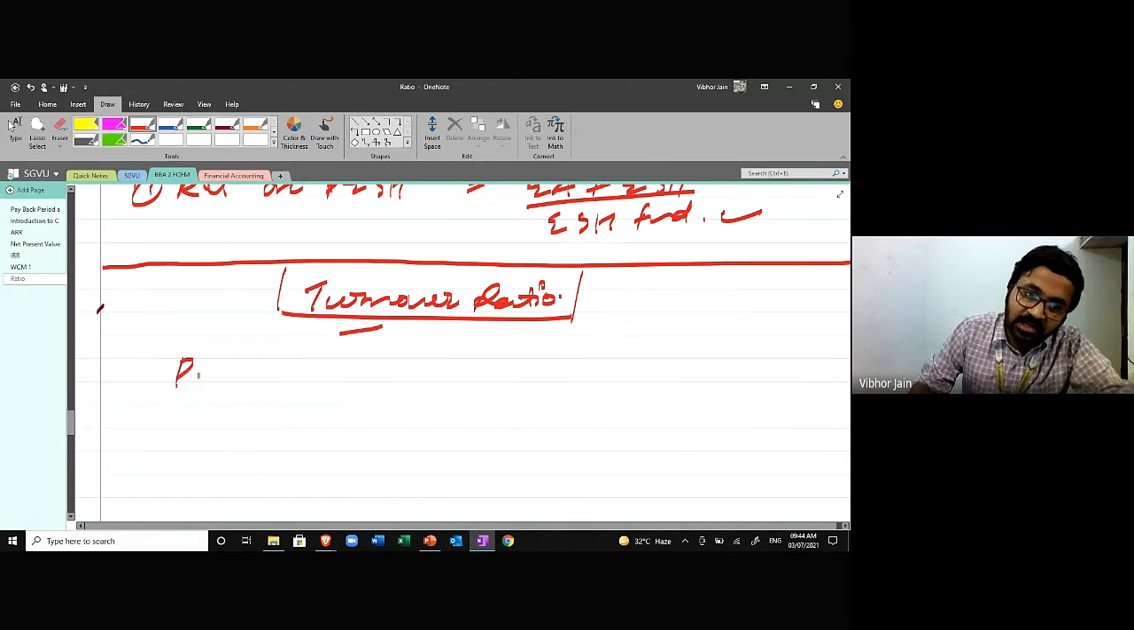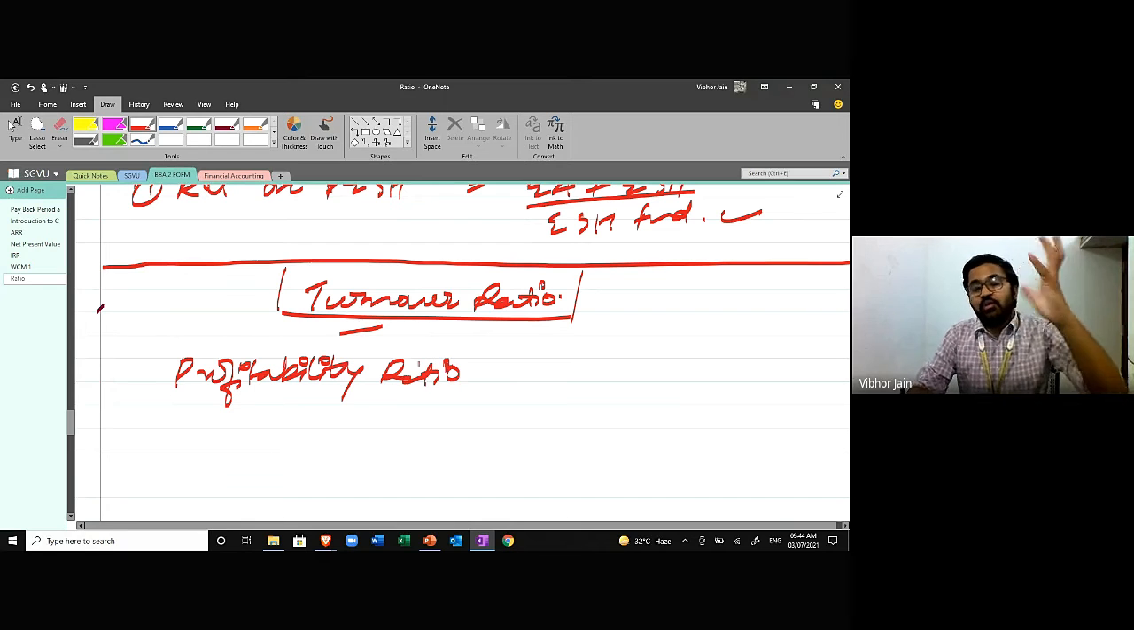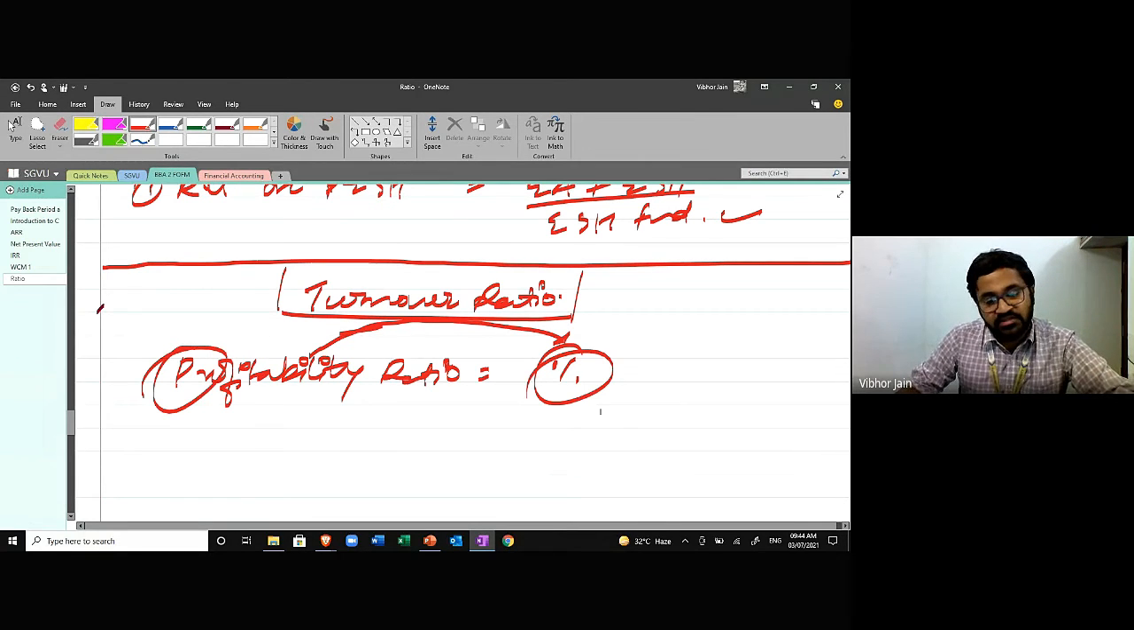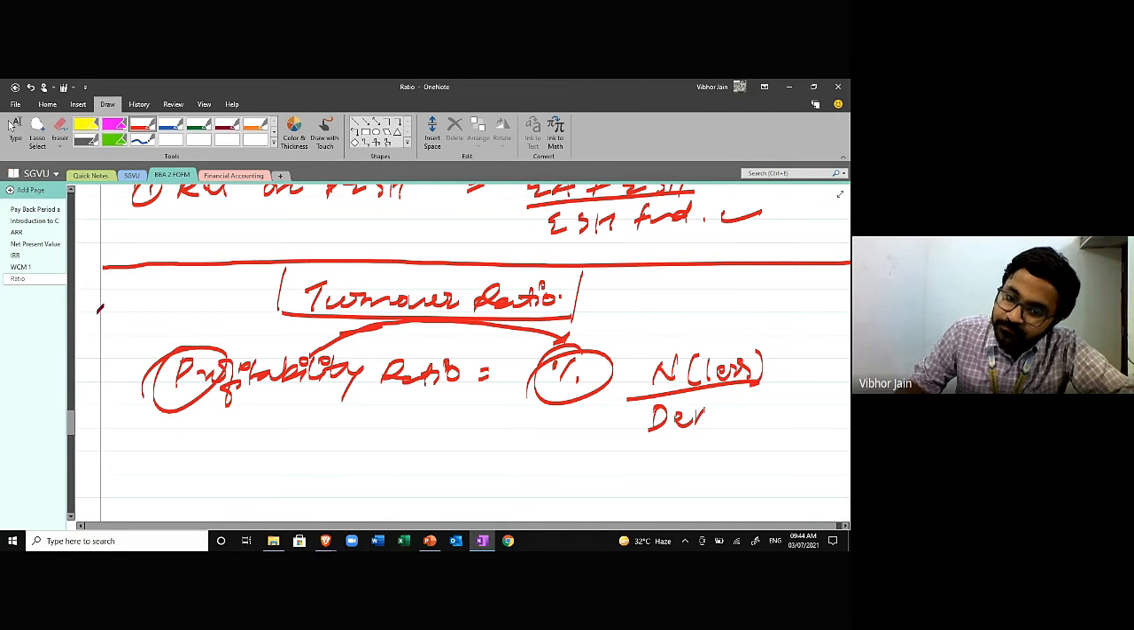Now you have to remember one thing. When we are calculating profitability ratios, if you ever forget the formula, you can remember this trick. Profitability ratio, the answer would always be in percentage. P for profit, P for percentage. The answer is always going to be in percentage. That means the numerator would always be less as compared to the denominator.